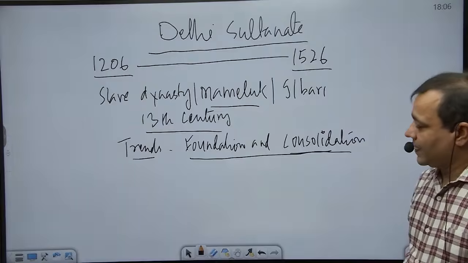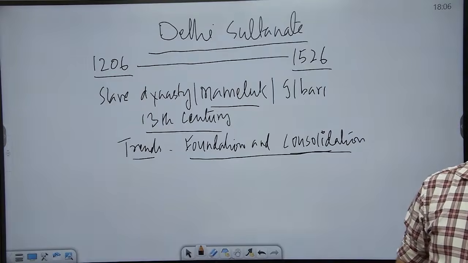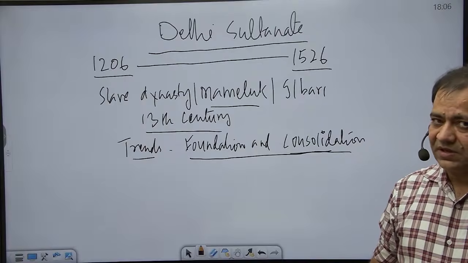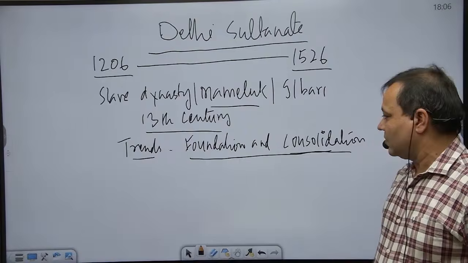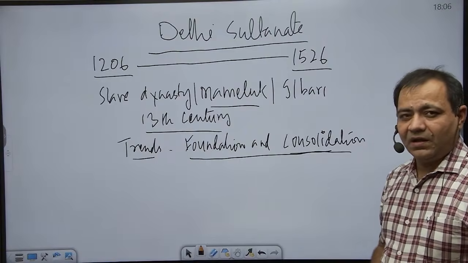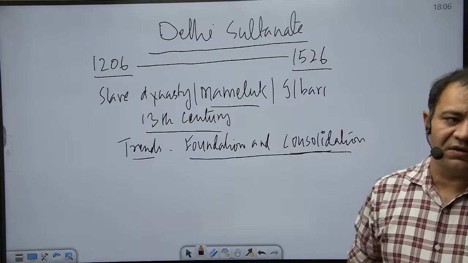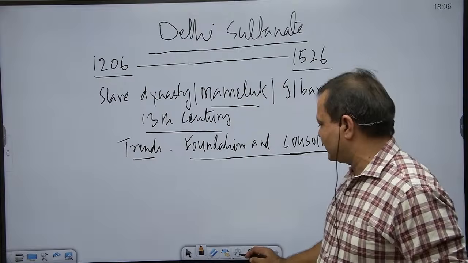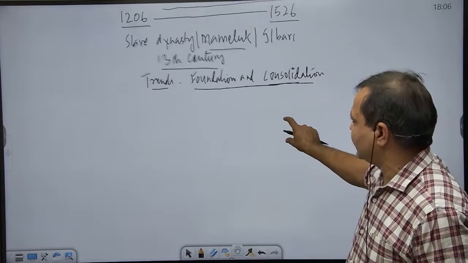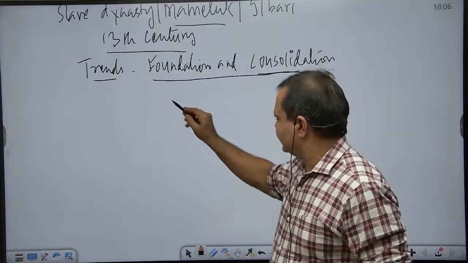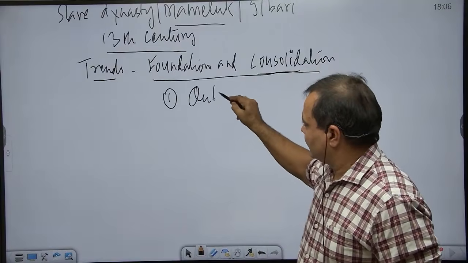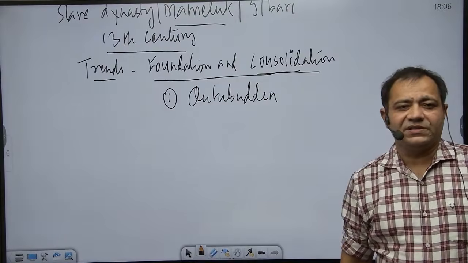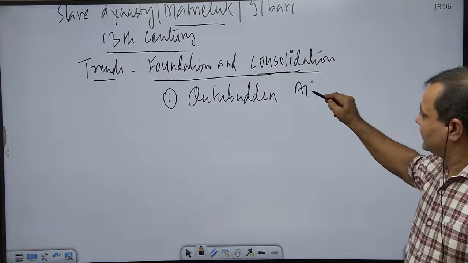Foundation and consolidation. So now, of all the sultans belonging to this dynasty, we have to take note of only those sultans who played a role in the foundation, who played a role in the consolidation. The people who have nothing to do with the foundation or consolidation, we can simply ignore. So this way we can find out some sultans of this dynasty who can be important for us. The first is, you must be knowing, Kutubuddin Aibak, who is regarded as the founder of the dynasty as well as the founder of the Delhi Sultanate.